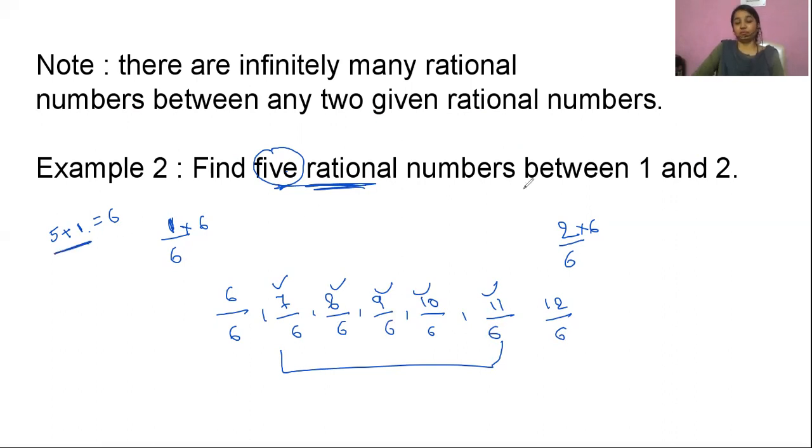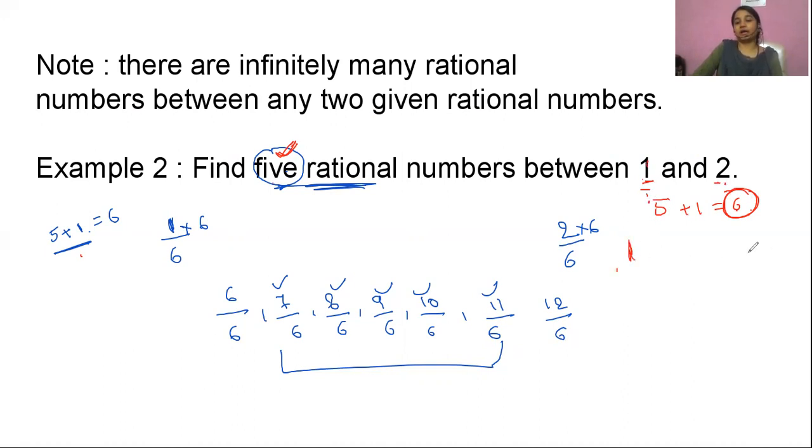Okay. So first of all, let me revise it once again. If we are told you need to find 5 rational numbers in between any two numbers, first of all, you will add 1 to it, because he has given 5, so I had to add 1. Now the number which you are getting, you'll have to multiply with both numbers, in the numerator and denominator both.